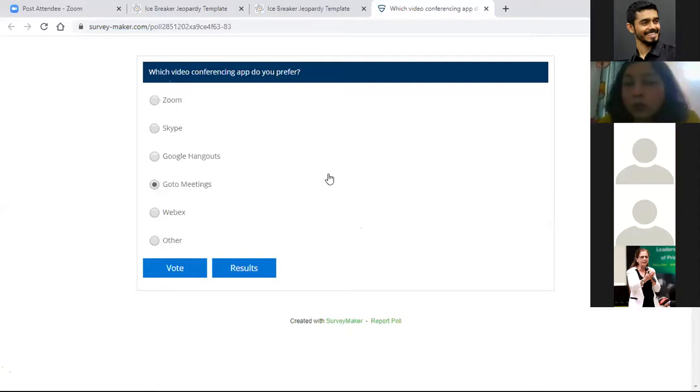Okay, you don't click on my screen. This is me sharing my screen. I have posted the link in the chat window. I'm posting it again. You can copy the link, post it in your browser, Google Chrome, and then click on it. It will take you to the sheet immediately, and there you can click on the option. I just did it now, yeah. Okay, let's see the results.